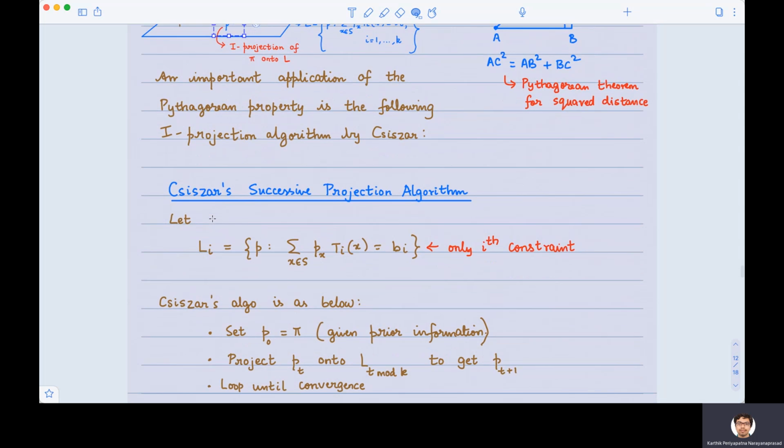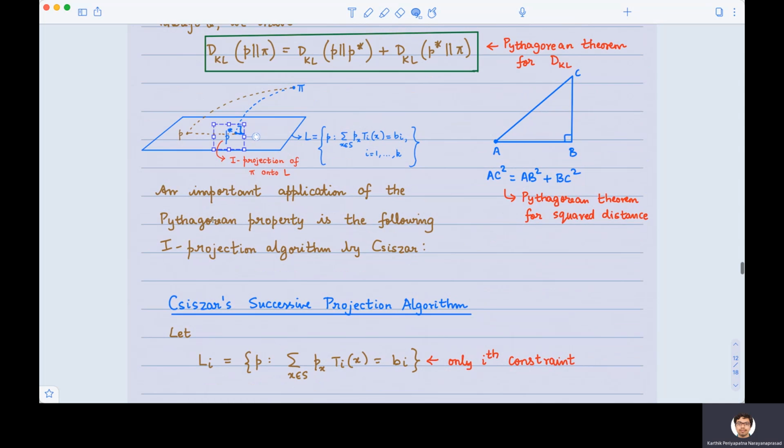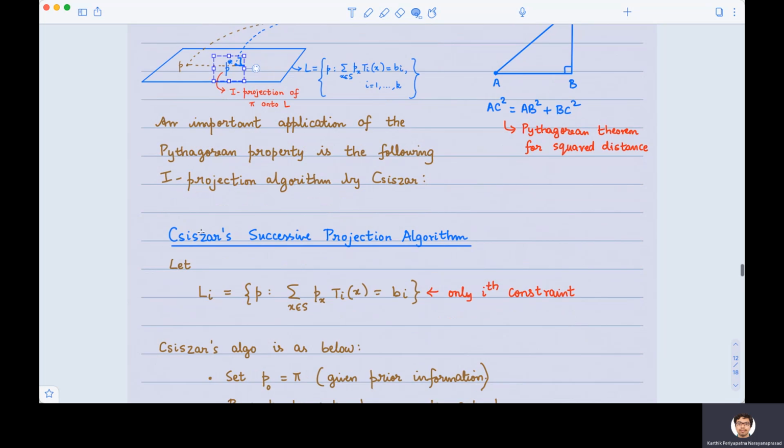So let's see how we do that. What Csiszár says is, there are lambda 1 through lambda k that have to be found out. Let's find them step by step. Let's first find the best lambda 1. Let's next find lambda 2, lambda 3, and so on. Let's finally arrive at lambda k. That is Csiszár's idea.